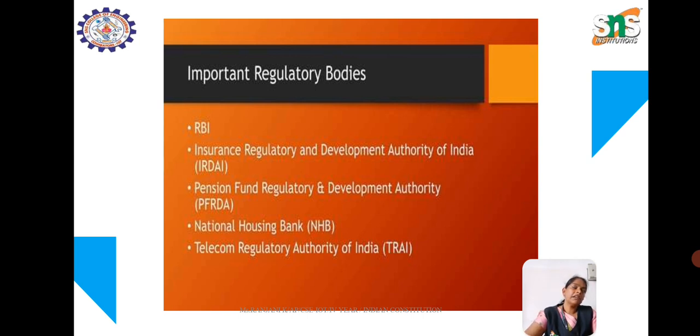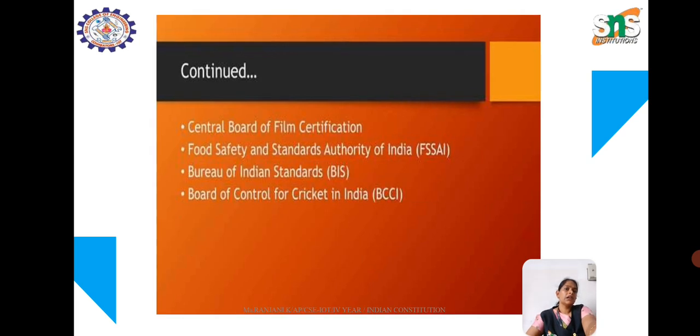Some important regulatory bodies are the RBI, the Insurance Regulatory and Development Authority of India, the Pension Fund Regulatory and Development Authority, the National Housing Bank and the Telecom Regulatory Authority of India. These are the important regulatory bodies. Also the Central Board of Film Certification, the Food Safety and Standards Authority of India, the Bureau of Indian Standards and the Board of Control for Cricket in India. This is the function of each board: to maintain the rules and regulations and abide by the law.